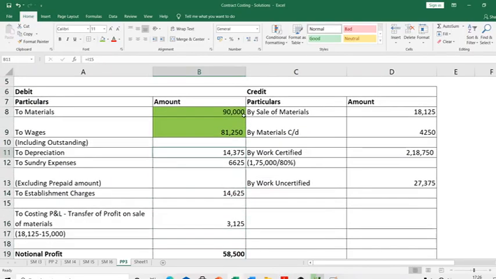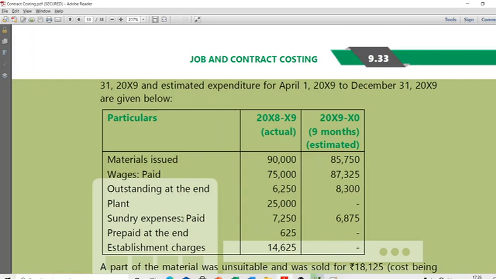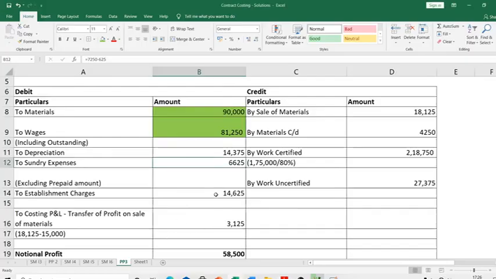Then let's come to depreciation. But before that, sundry expenses. The amount that has been paid is 7250, but is the 7250 entirely for this year? No. Prepaid at the end is 625. This means the 625, a part of 7250, is towards the next year. What you have paid for next year is not a part of this year's expense, so we will not recognize it this year.